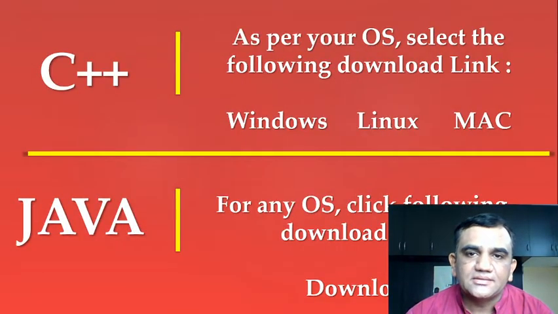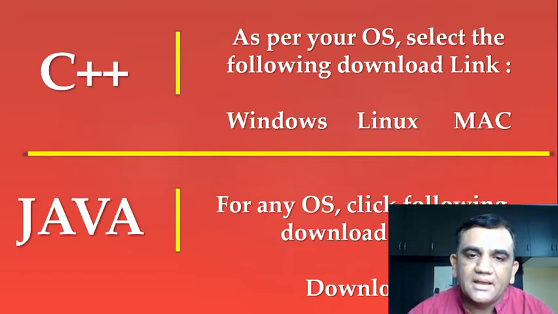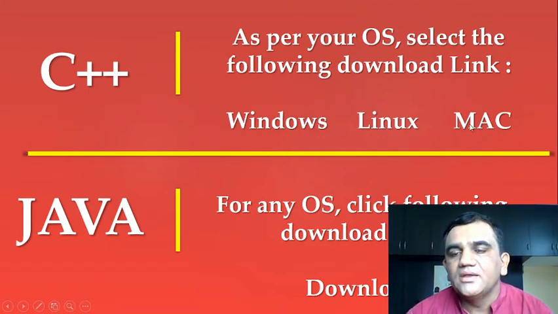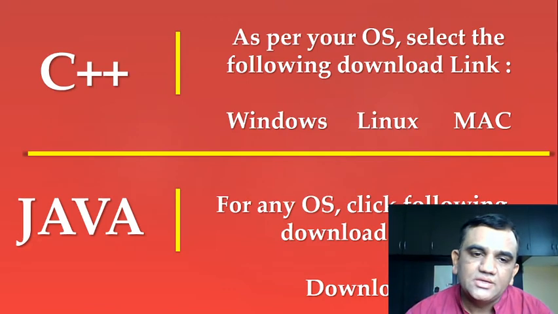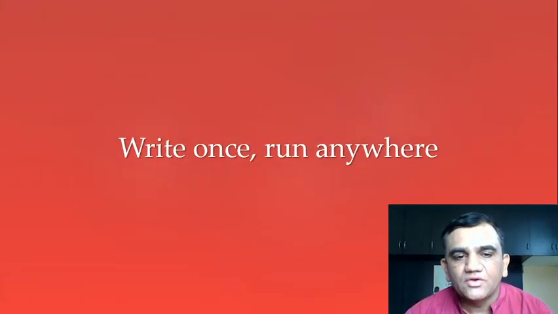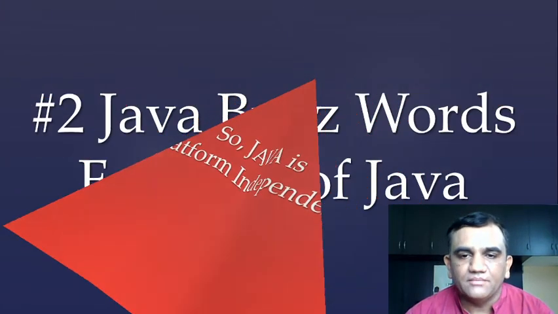So in C++, you have various compiled versions: a Windows based copy, a Linux based copy, and a Mac based copy of your executable file should be given. But in Java, you can give a single program, or a single executable file. So it is very easy to manage and work with Java. So Java follows the slogan write once, run anywhere. So Java is platform independent. It can work on any platform.